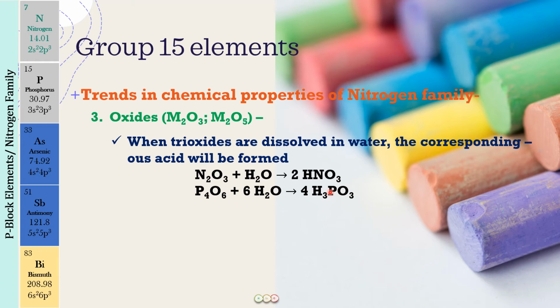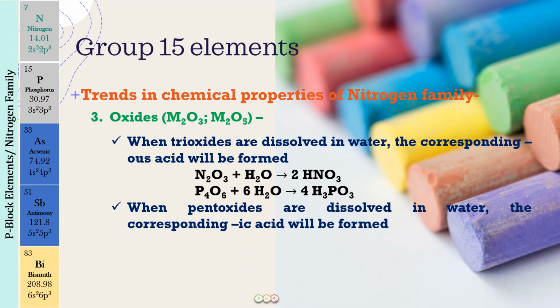This is again going to be important for you. When these trioxides are dissolved in water, we get the corresponding -ous acids. Okay, and here you can also see that we have nitrogen in the +3 oxidation state. In HNO2 also we have nitrogen in the +3 oxidation state. Similarly, in P4O6, phosphorus is in the +3 oxidation state. In H3PO3 also phosphorus is in the +3 oxidation state. So the oxidation state remains the same.